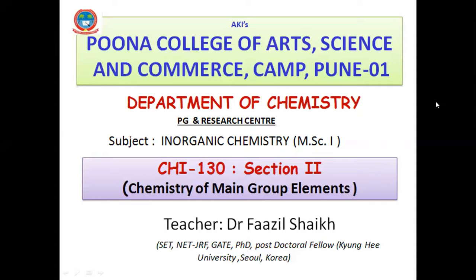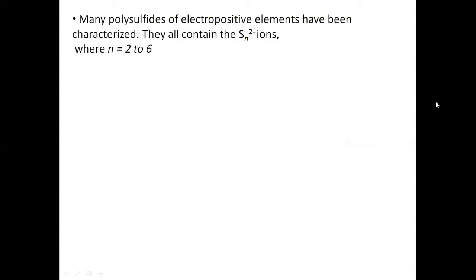So today we will discuss a few important points about the cage structure or cluster compounds of main group elements. Let us go for polysulfides. Polysulfides are those compounds which contain two or more than two sulfur atoms, and they are negatively charged, and they always occur in association with some electropositive elements. One of the structures is shown here.